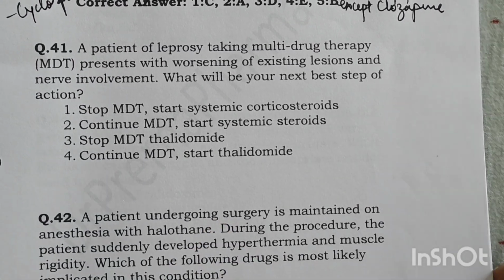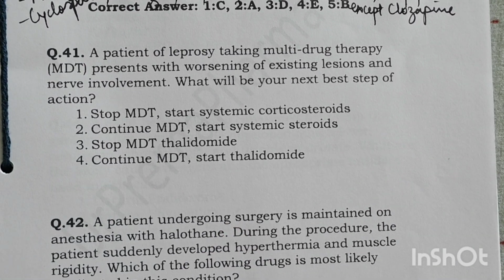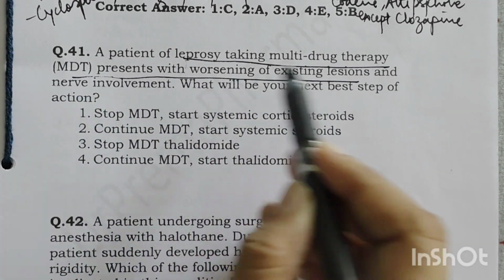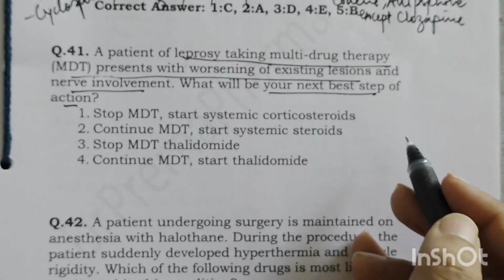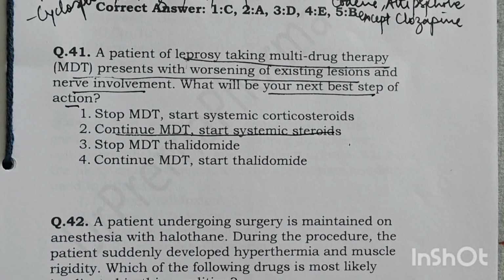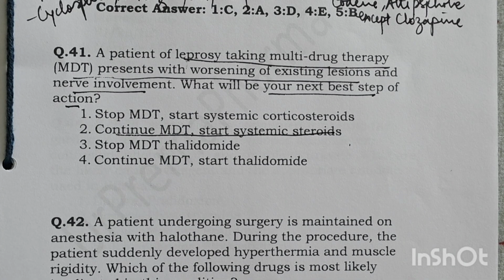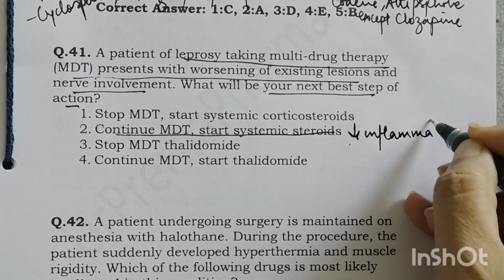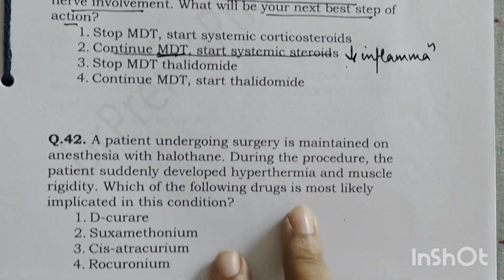A patient of leprosy taking multi-drug therapy presents with worsening of existing lesions and nerve involvement. Now, what will be your next best step? So patient of leprosy taking MDT presents with worsening. What will be your next best step? Best step here will be to continue with MDT and start the systemic steroids. Now this is a lepra reaction, type 1 lepra reaction. Worsening of lesions, nerve involvement is because of leprosy reaction, because they are triggered by the inflammatory episodes due to immune system's response to the lepra infection. So corticosteroids will reduce the inflammation. You don't have to stop the MDT, continue MDT.